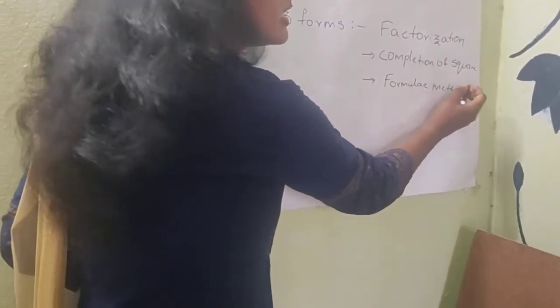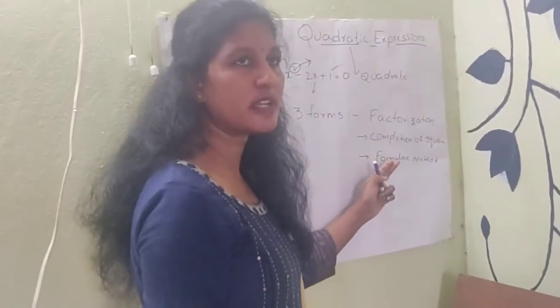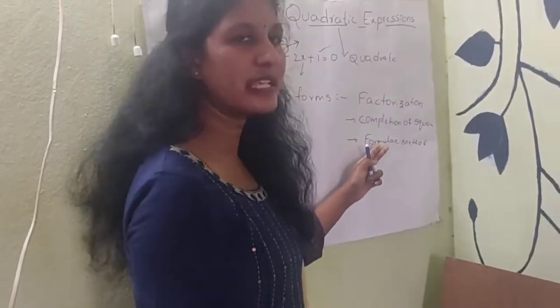This formula method is also known as Sridharacharya's formula method.